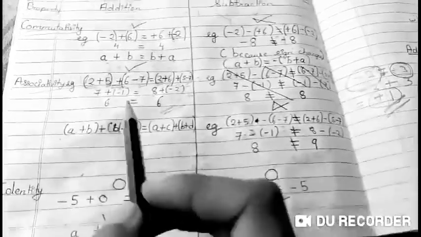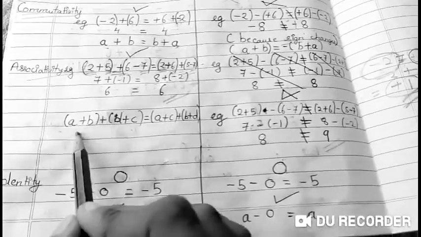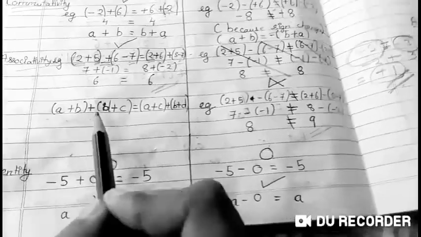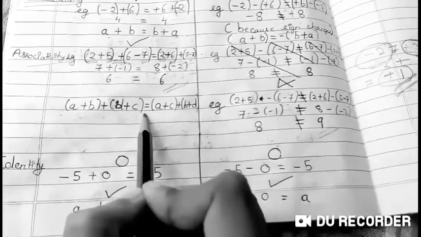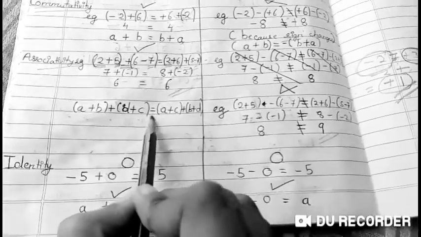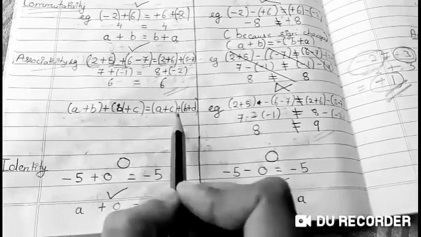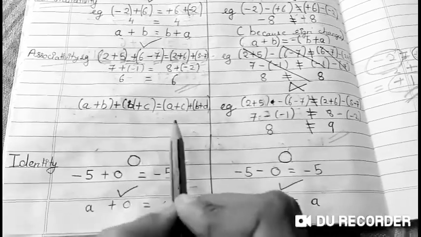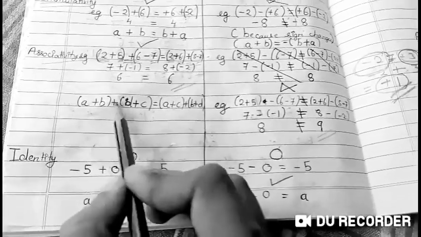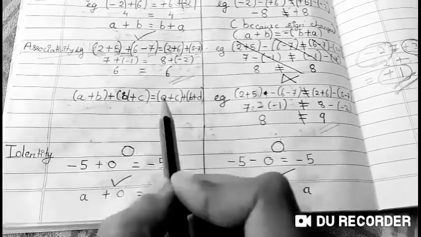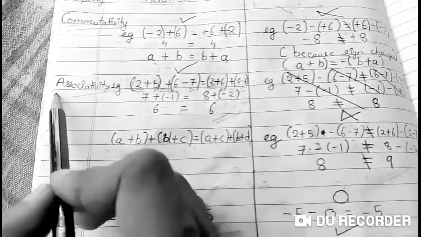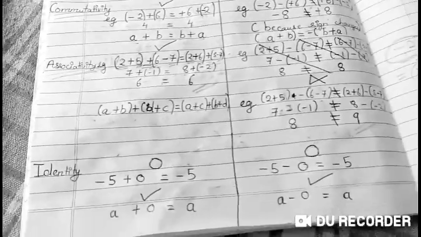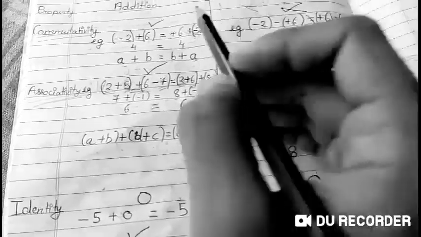Now you can state it in general: a plus b plus c plus d is equal to a plus c plus b plus d. See, here the partners have changed. a has got mixed with c and b has got mixed with d. Still the answer will remain the same. This property is called associativity. It is applicable only in addition, not for subtraction.